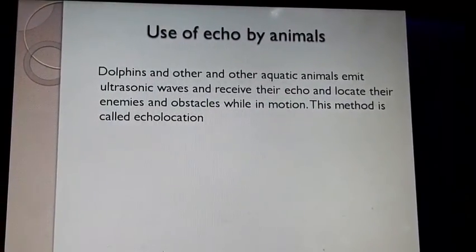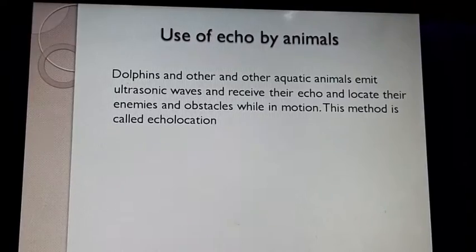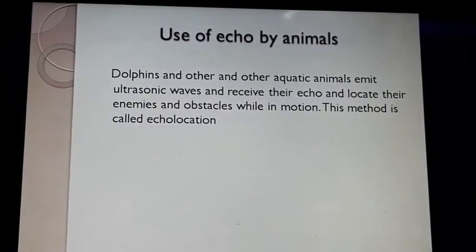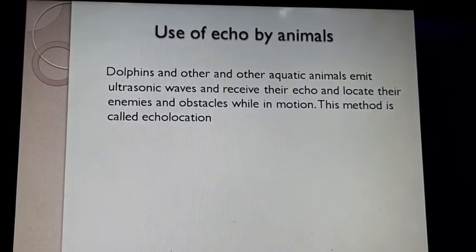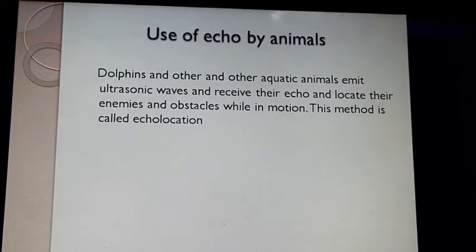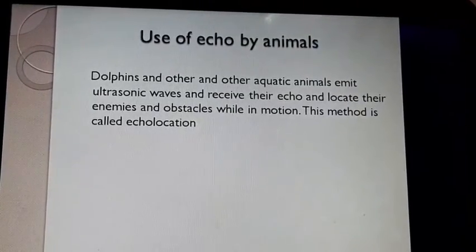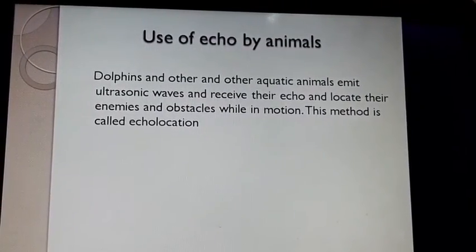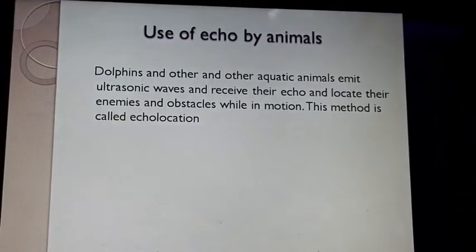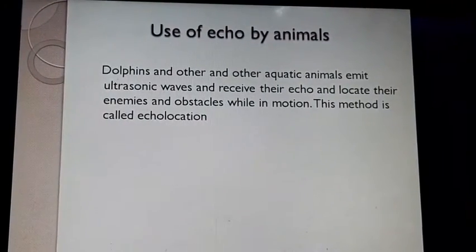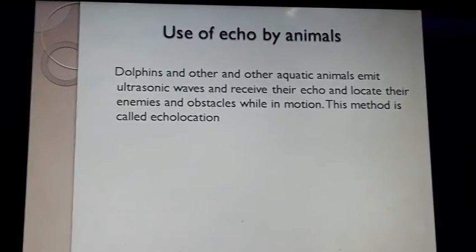Use of echo by animals: dolphins, bats, dogs are animals that emit ultrasonic waves. Bats and dolphins emit ultrasonic waves, and these waves strike an obstacle. When these waves strike obstacles, what happens? They reflect back, and the dolphin and bats can hear the echo, and they can change their path, and protect themselves from the enemy or any obstacle. This method is called echolocation.